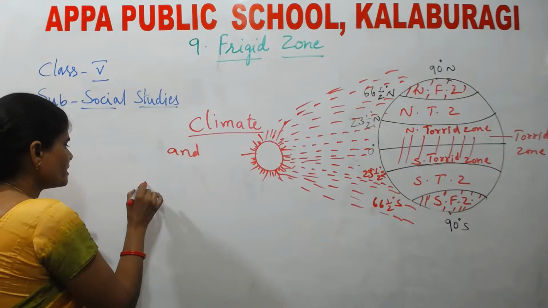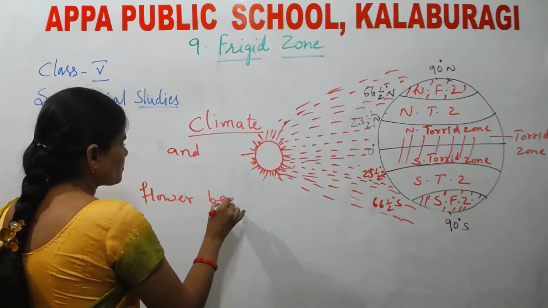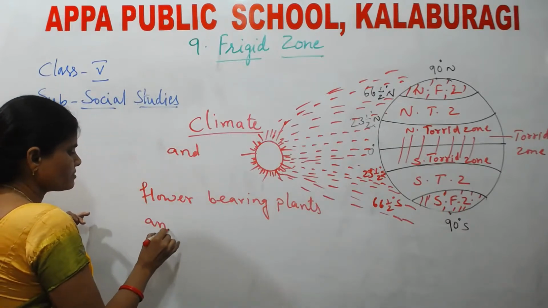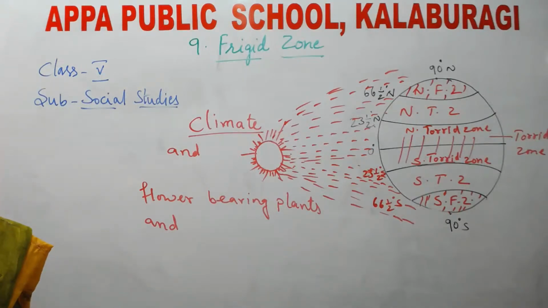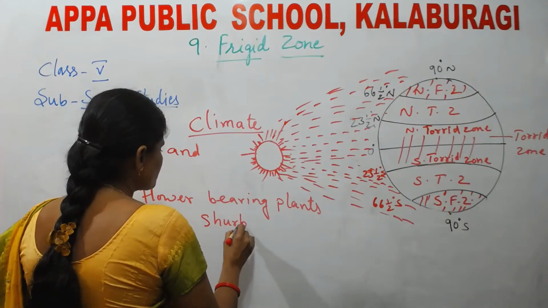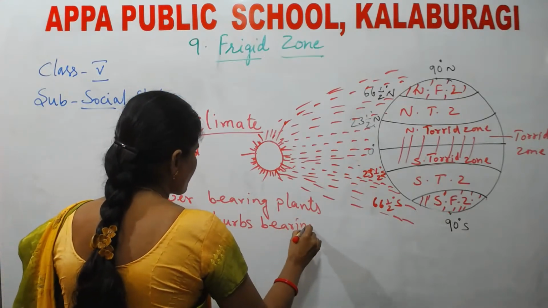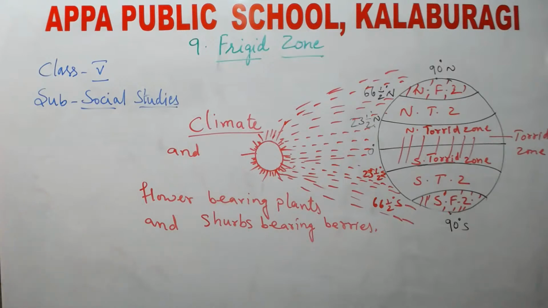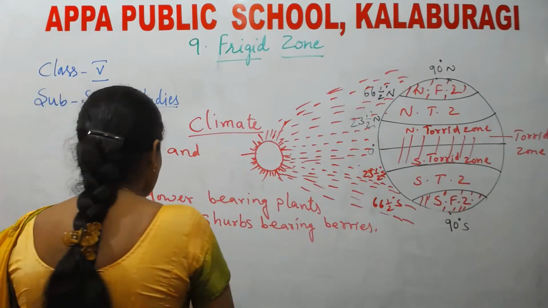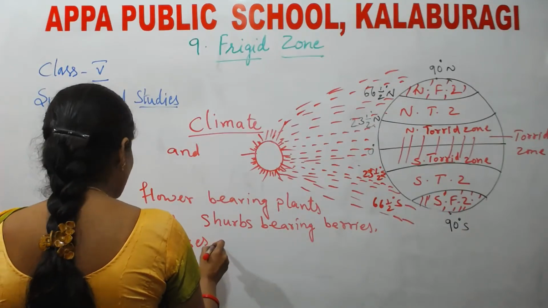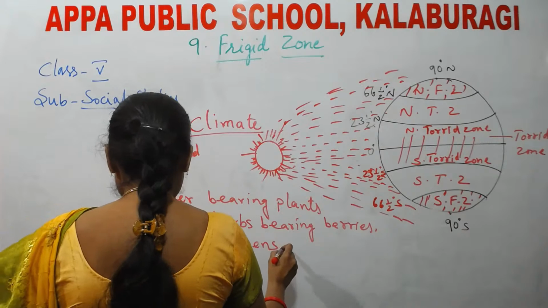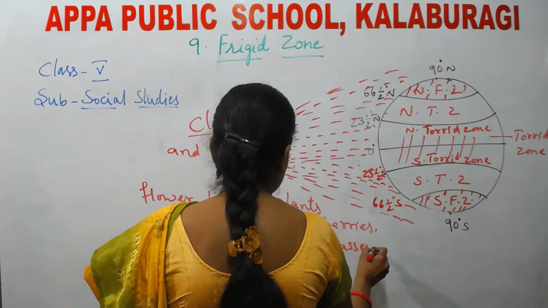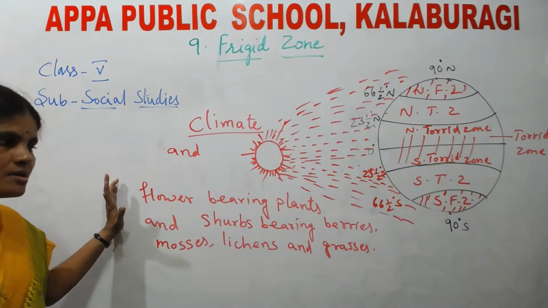Some flower bearing plants and shrubs bearing berries, mosses, lichens and grasses. Okay, this is the vegetation found in the frigid zone.